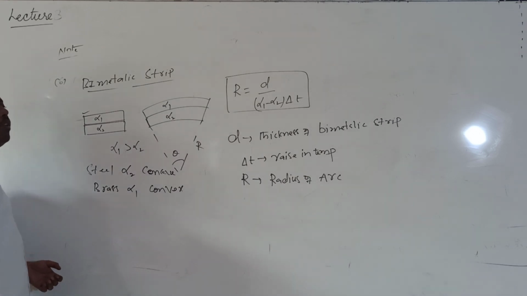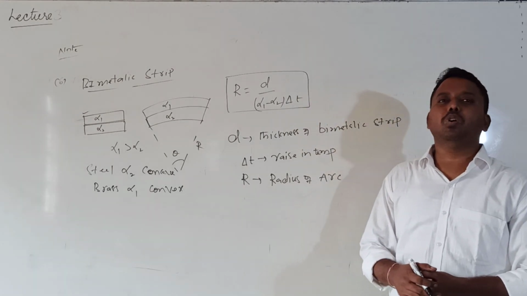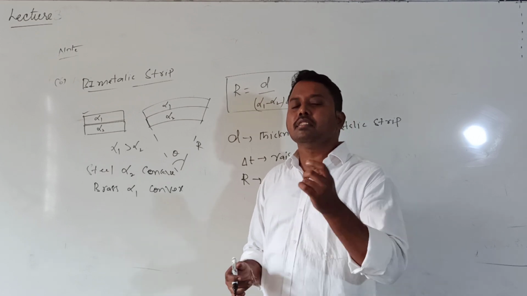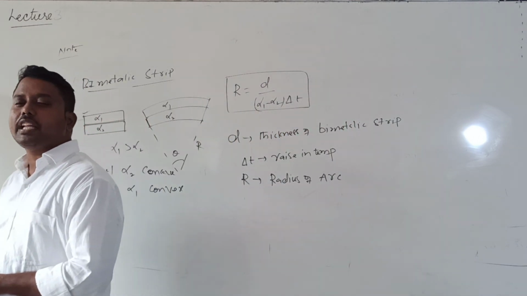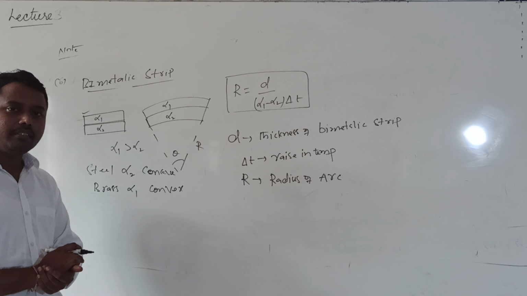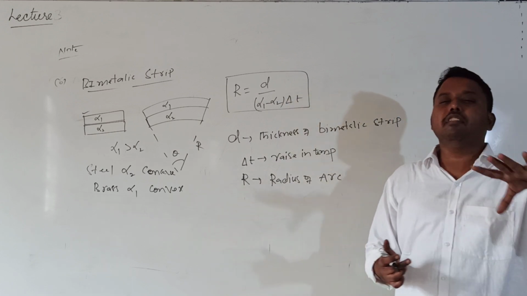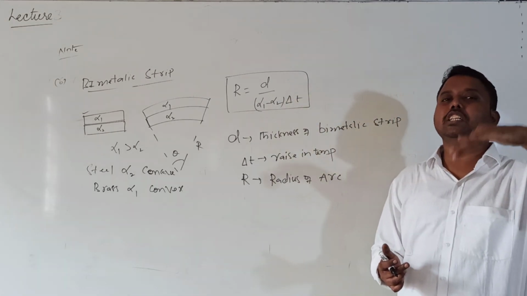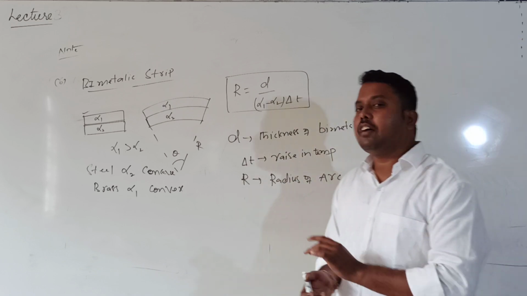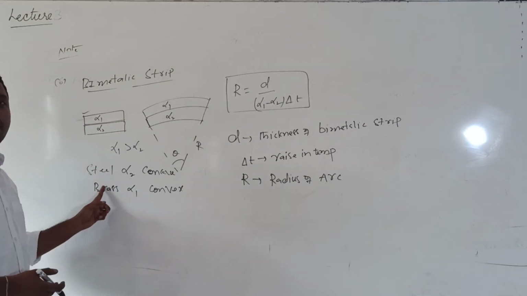Clear? One more important point: whenever the temperature decreases, what happens? If the T2 value is greater than T1, the final temperature is smaller than the initial temperature. That time, the metal with the higher alpha value will be towards the concave side. Even PV questions ask based on this bimetallic strip. So whenever the final temperature is more than the initial temperature, the material with high alpha value will be on the convex side.